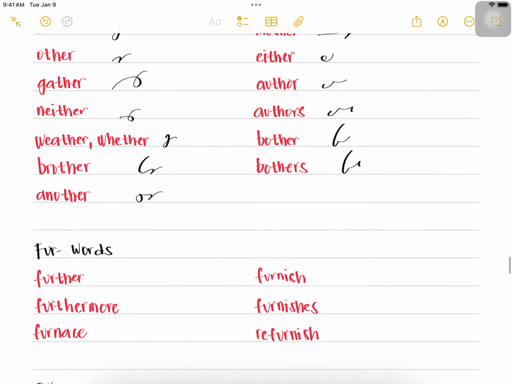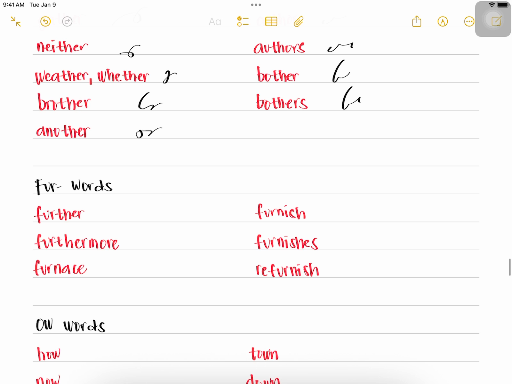Okay. Then the fur words. The word beginning fur, as in further, is written with the F symbol. Okay. Which you have already been using, right? For the abbreviation for the sound of fur. Okay. So we have here